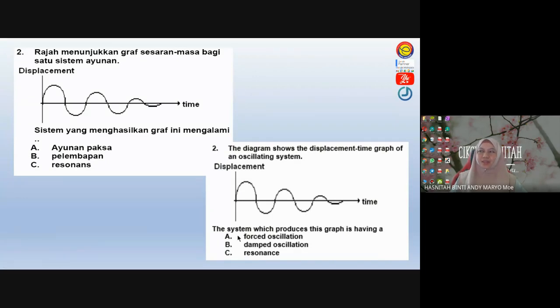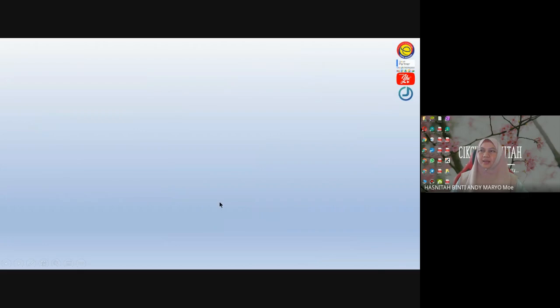Kalau dia forced oscillation, the graph will be maintained. Okay, kalau dia forced oscillation, kita bagi external force, so the graph will be maintained. The amplitude will be maintained. Okay, so if it oscillate naturally, so it will undergo damping as shown in this displacement time graph here. Alright, so answer is B, damped oscillation or damping. And then ada lagi tak?